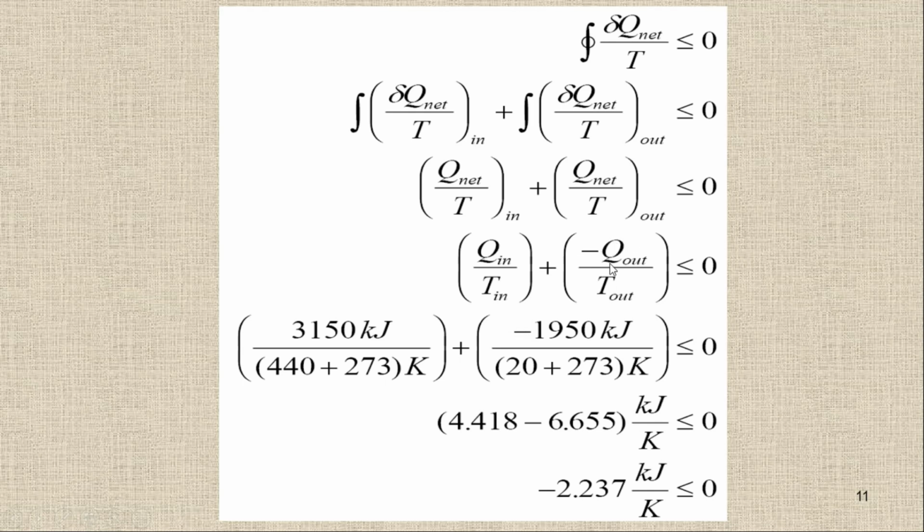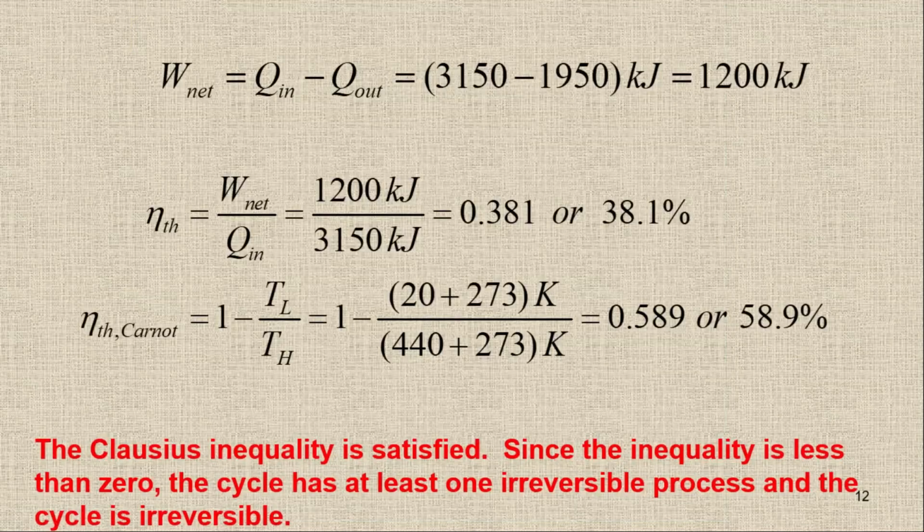So this heat is basically heat rejected, so I'm going to put a negative sign because it is going out. So we have 1950 divided by 20 plus 273 Kelvin. When I solve this, I will get the answer of minus 2.237. You can see this one is negative, so it means this relationship is valid because the answer is less than 0. If it is less than 0, the Clausius inequality is satisfied.